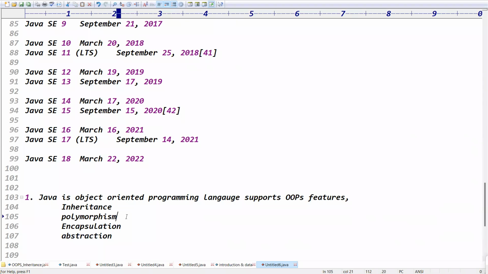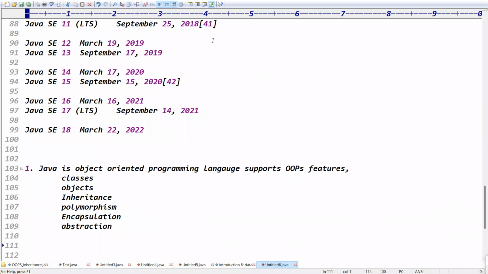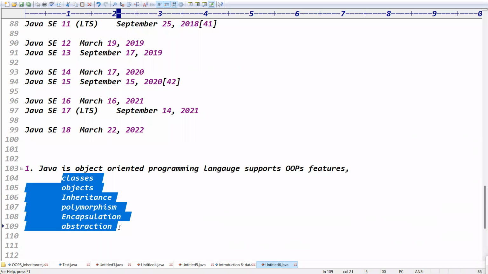It supports classes and objects, right? Classes, objects, inheritance, polymorphism, encapsulation, and abstraction. These are the OOPS features.